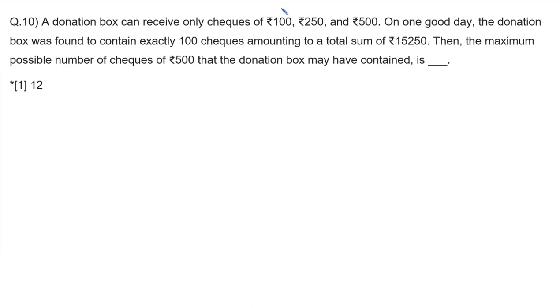So let's say there are A checks of rupees 500, B checks of rupees 250, and the remaining 100 minus A minus B checks of rupees 100. So the total amount becomes how much? 100 into (100 minus A minus B) plus 250 into B plus 500 into A.